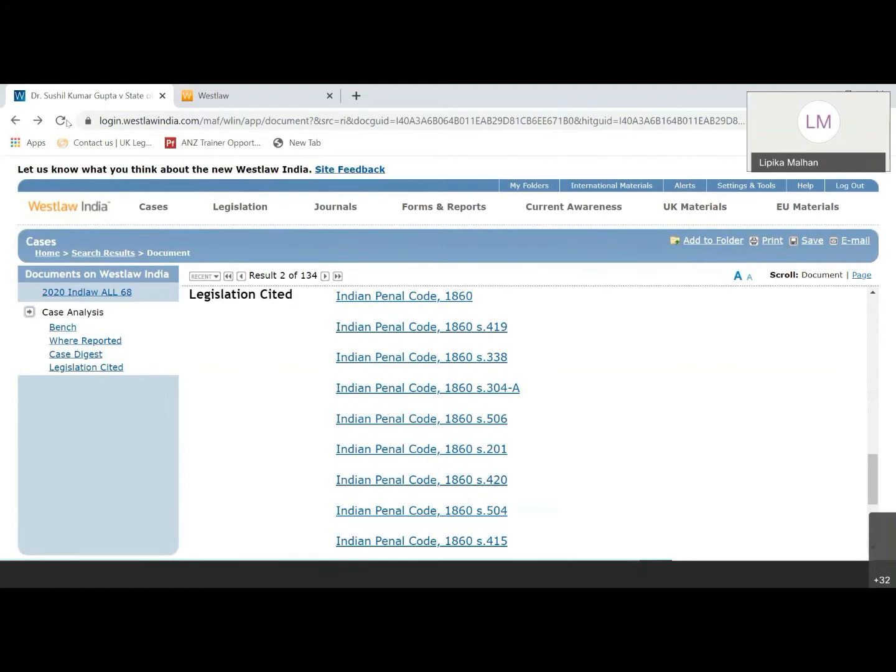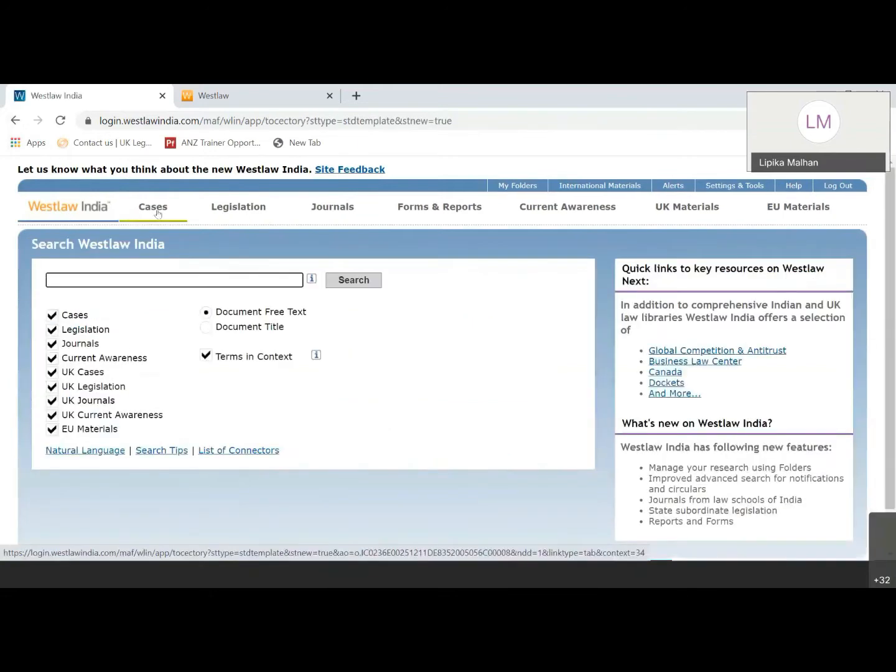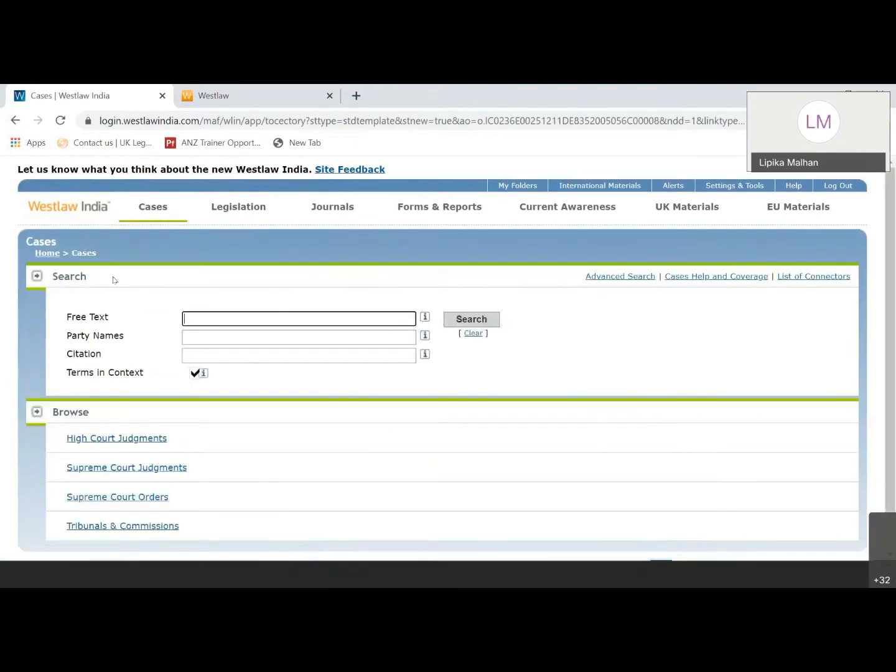If you want to open, option by option, which are given on the top, if we just go to cases here, Indian cases will have 2 tabs, which is a search tab and a browse tab. The search tab will enable you to put across your keywords here, and the browse section would be the database which you are searching within. So right now, whatever we search here, we'll be searching across all of these High Courts, Supreme Court, tribunals and commissions. So for example, if we type something here, we can get results from here as well.